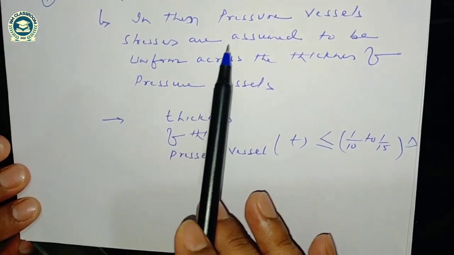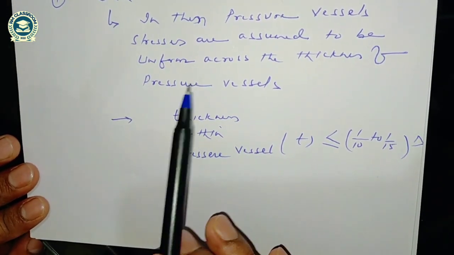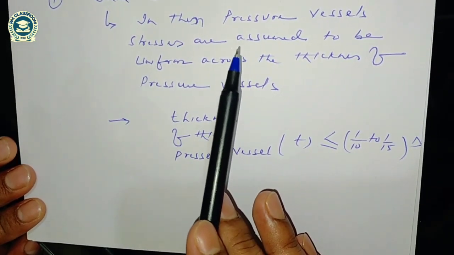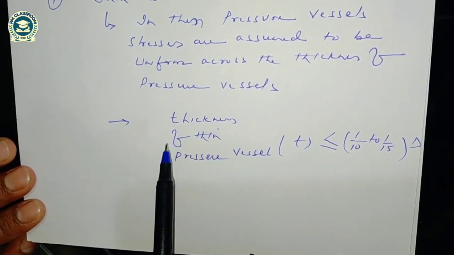In the thick pressure vessel, stresses are non-uniform across the thickness of the pressure vessel.